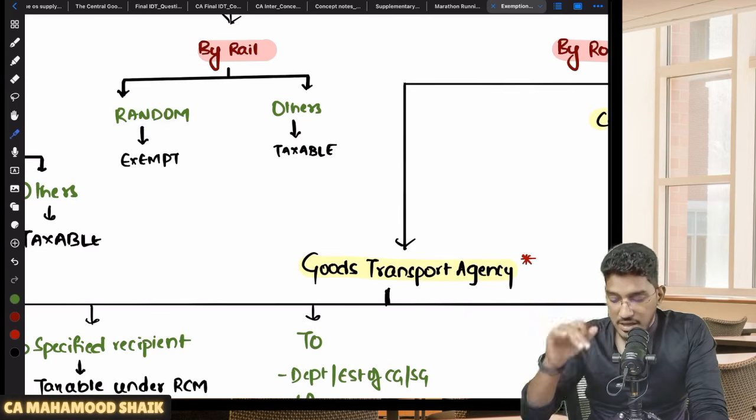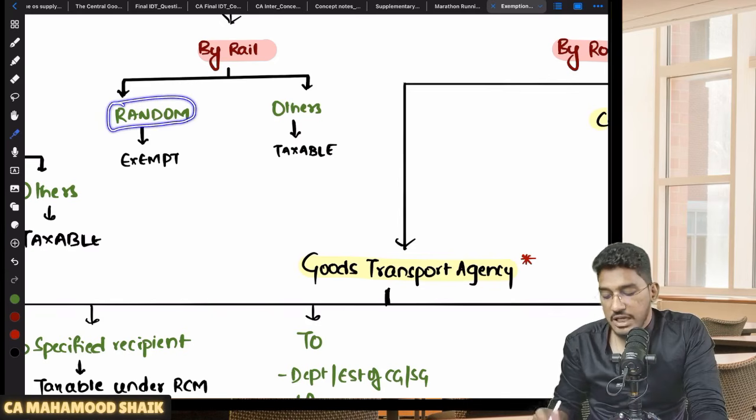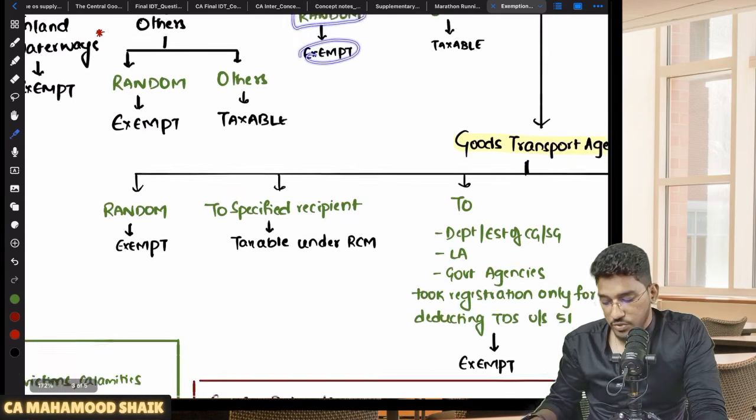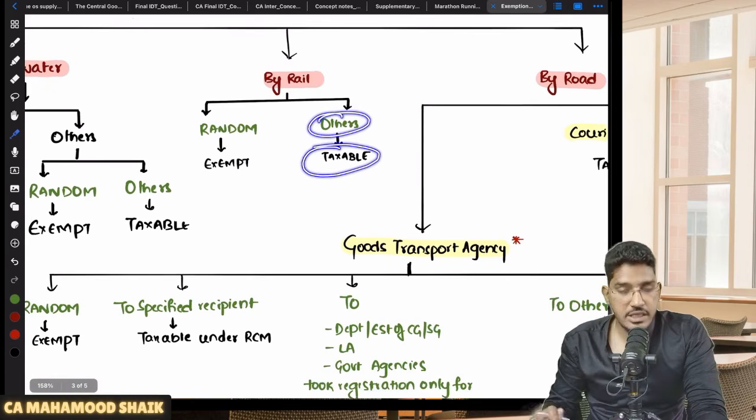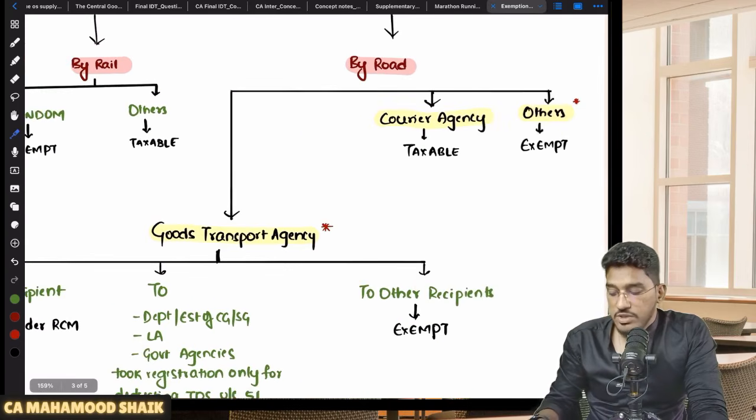Are the goods falling under random category? Yes, the goods are falling under random category, exempt. I have already told you what will fall under random category. No sir, if the goods are not falling under random category, then it will become taxable. Now comes the most important part here.